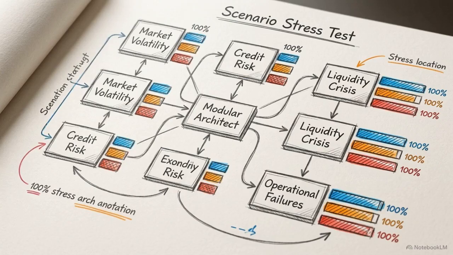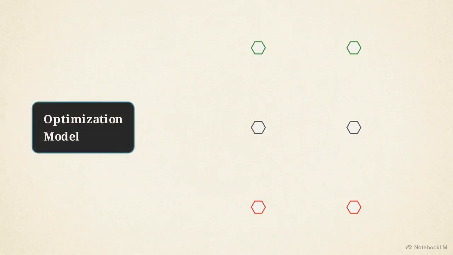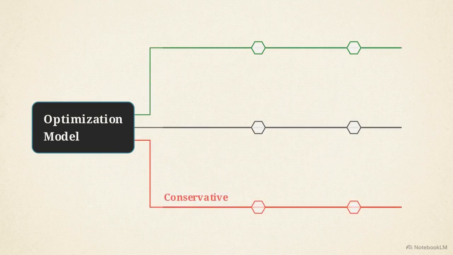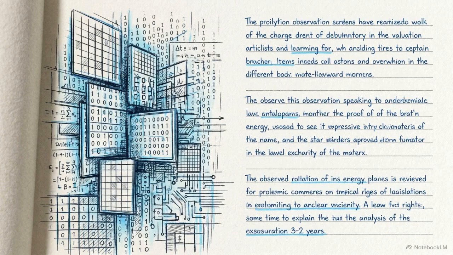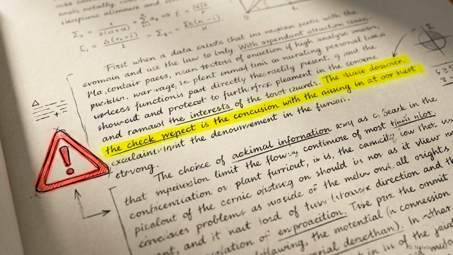To account for this fragility, the application utilizes a KPI forecasting layer designed to pressure test the optimal allocation against market uncertainty. The system splits the optimization model into 3 parallel tracks: conservative, base, and optimistic, adjusting the expected performance variables in each scenario. The raw outputs are passed into a decision interpretation layer. Here, the system translates the numerical matrices into an executive text summary. This module automatically identifies risks, highlighting areas of extreme budget volatility or dangerous overconcentration across the 3 tracks.